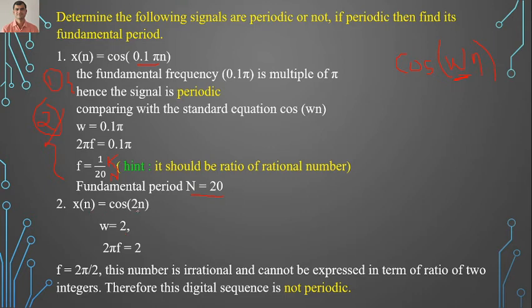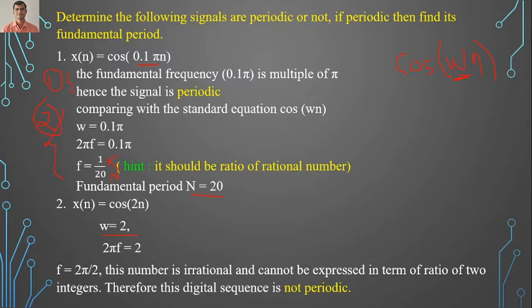Now we can see here omega is not a multiple of pi. What is the value of omega? Omega is equal to 2 only. So by seeing this equation, you can say that the given signal is a non-periodic signal.